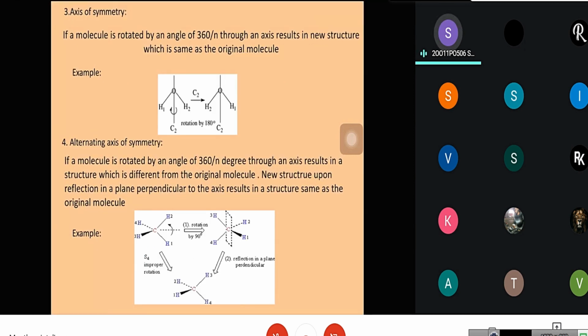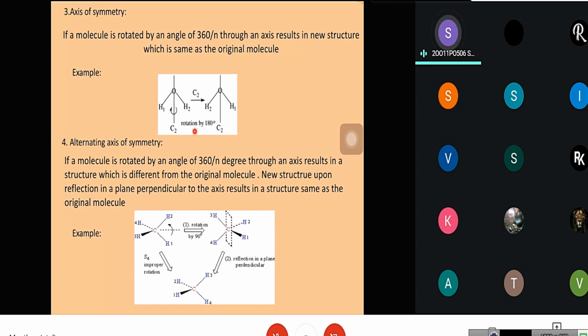Third one, axis of symmetry. If a molecule is rotated by an angle of 360 by n degree about an axis, it results in a new structure which is the same as the original molecule. We can see here in this example, by rotating this molecule 180 degrees, we can get the same molecule. The value of n for this axis is 2, that is 360 by 2.